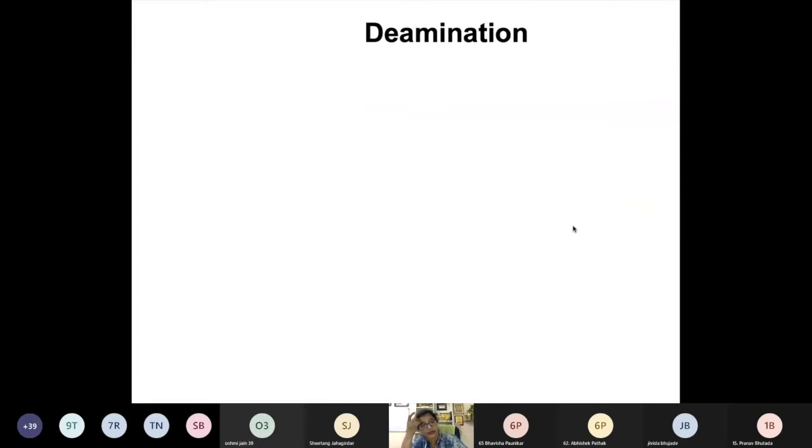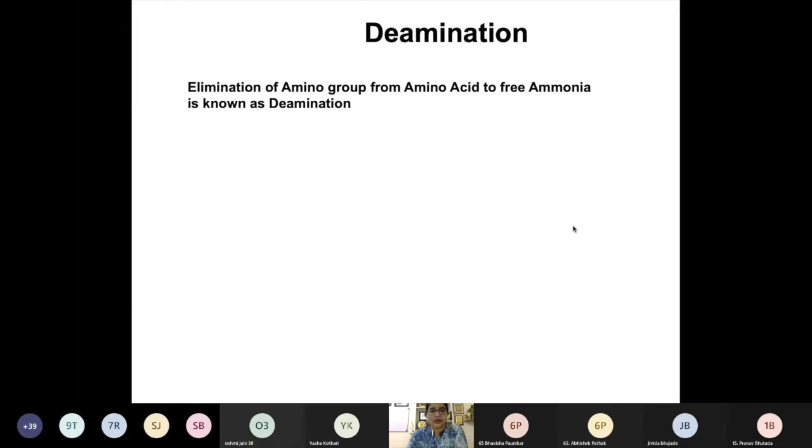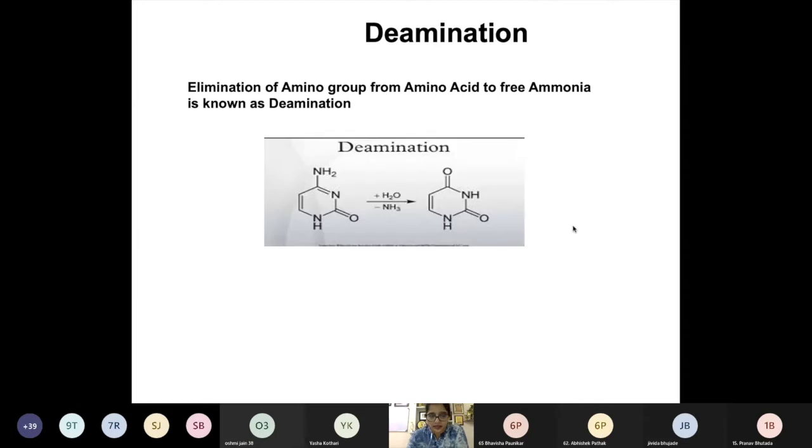Now, what is deamination? Can you define deamination? Removal of ammonia group from the amino acid is known as deamination. Okay, so elimination of amino group from amino acid as free ammonia is known as deamination. Example you can see here. Now there are two types of deamination process.